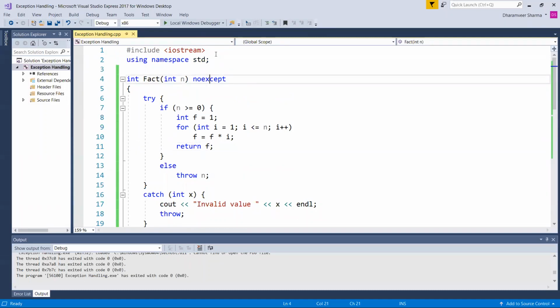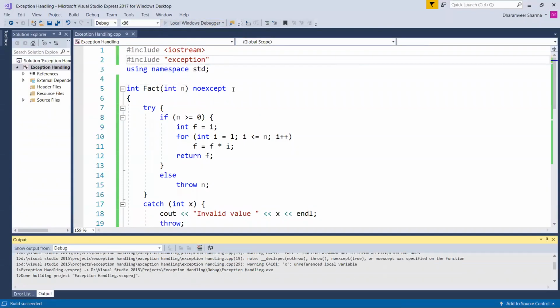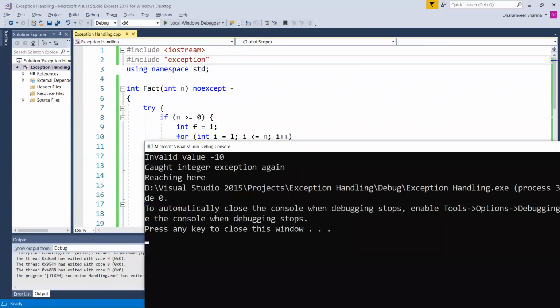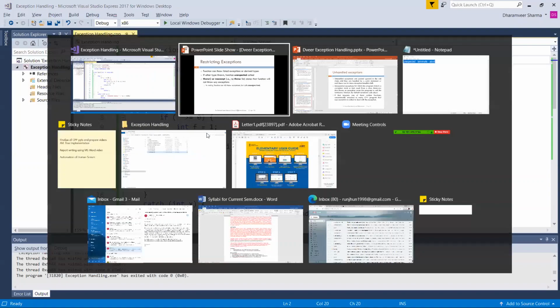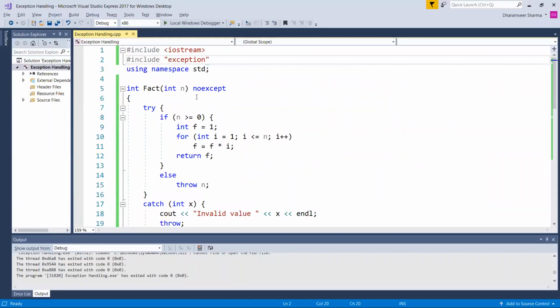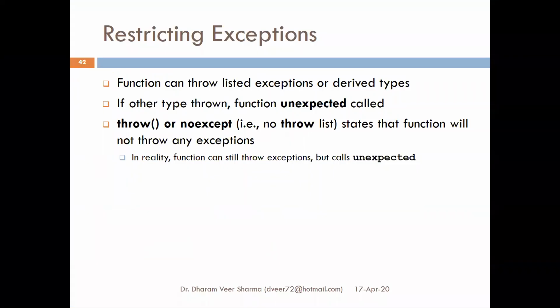It was working just now. Oh, there's some problem in the compiler, I suppose. Because when we write here no exception, this function will not be able to throw any kind of exception, like it's still working here. There are few things about exception handling which are not working properly in this VC++ compiler.